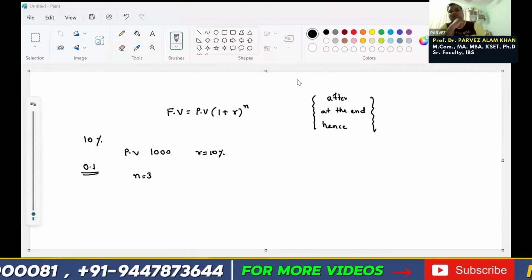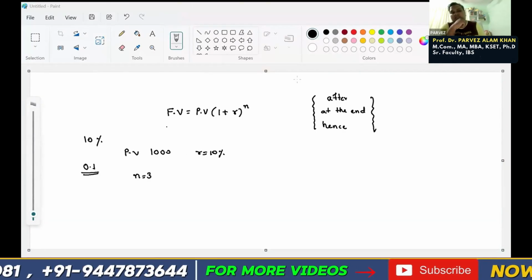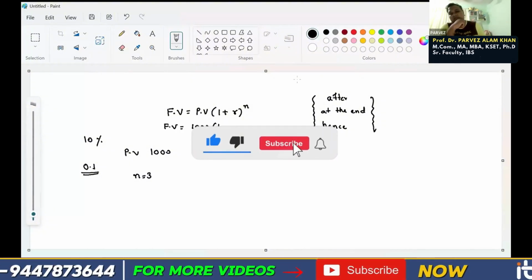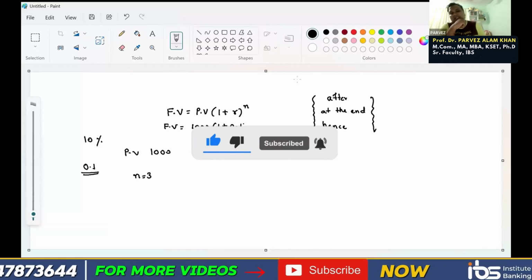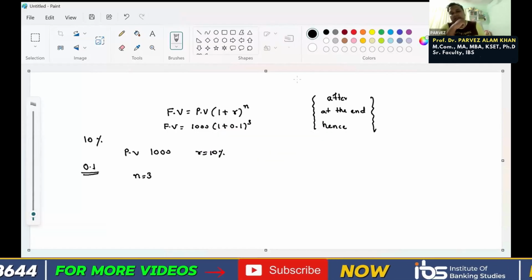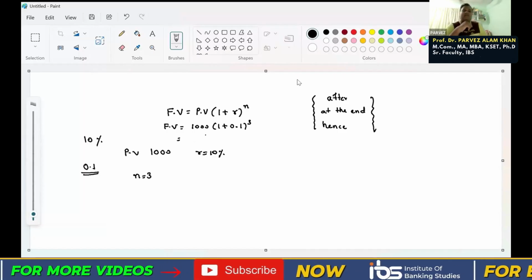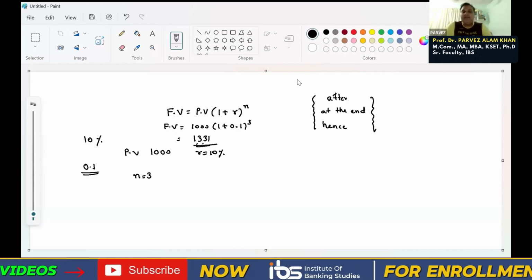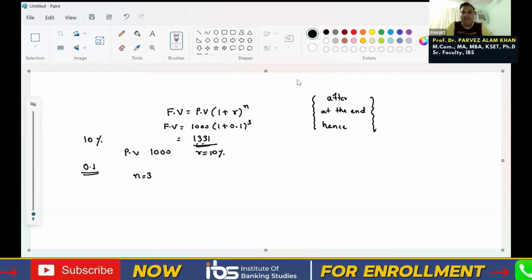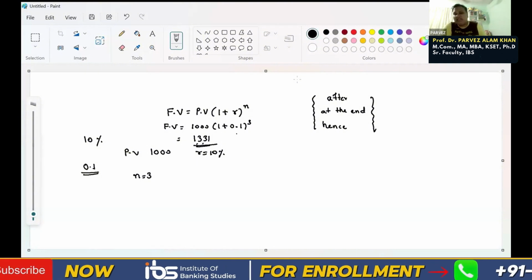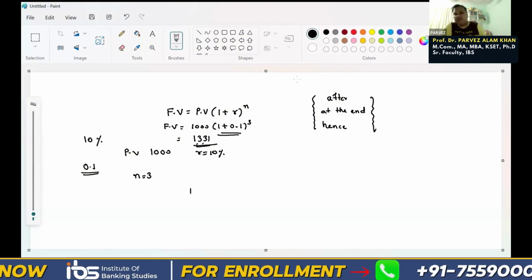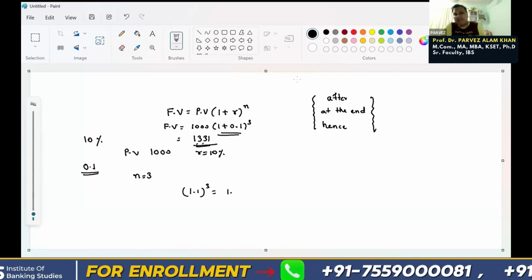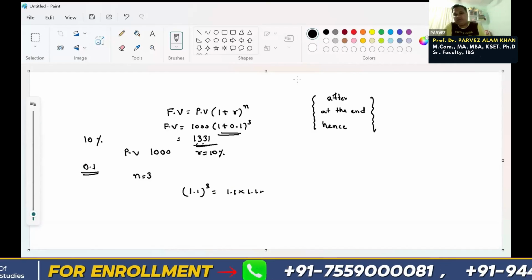So we can just directly put all the values in the formula. So future value is equal to 1000 into (1 + 10%), and 10% I can write as 0.1, to the power 3. So what is the answer you will get? So this is what you are getting. Okay. So one thing you can keep in mind: if this calculation is the main part, suppose 1.1 to the power 3 is there, maybe you can easily calculate it by multiplying 1.1 into 1.1 into 1.1.